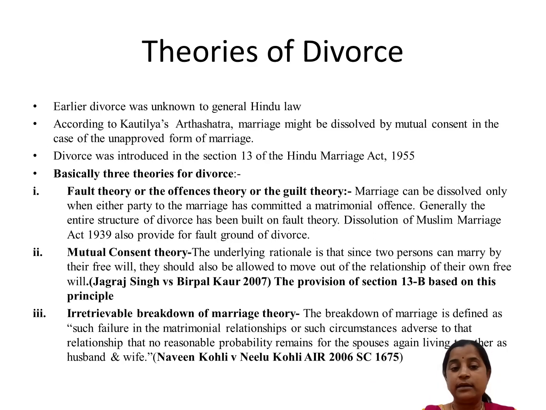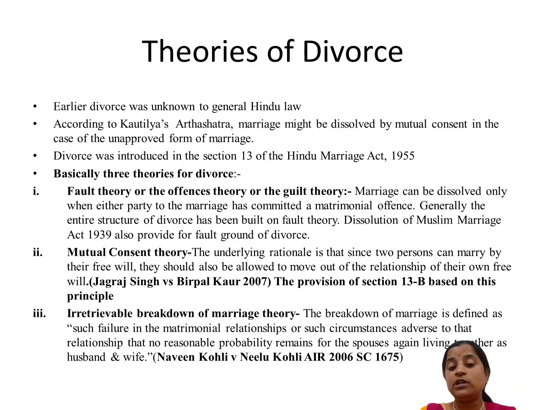dissolved by mutual consent in the case of unapproved forms of marriage. Unapproved forms of marriage means Asura, Paishacha, and Rakshasa marriages. So for those, it was recognized that by mutual consent, such types of marriages may be dissolved, or the spouses are entitled to live separately. So it means they can terminate their relationship. But otherwise, for approved forms of marriage, such a concept of divorce, that is Vivaha Vichhed, was not allowed or recognized. So here we have some theories.